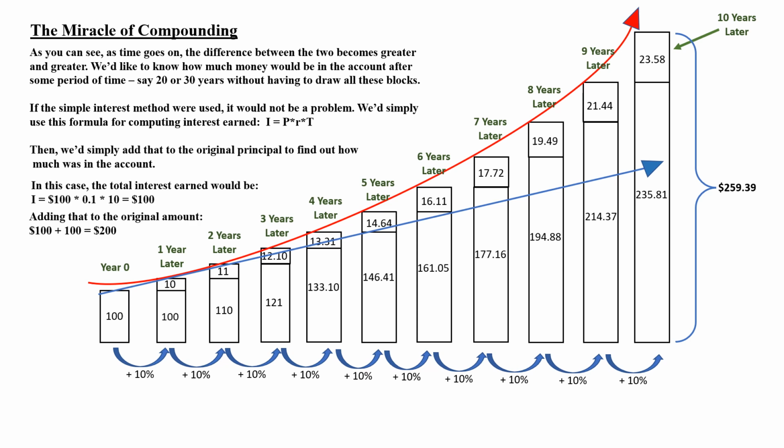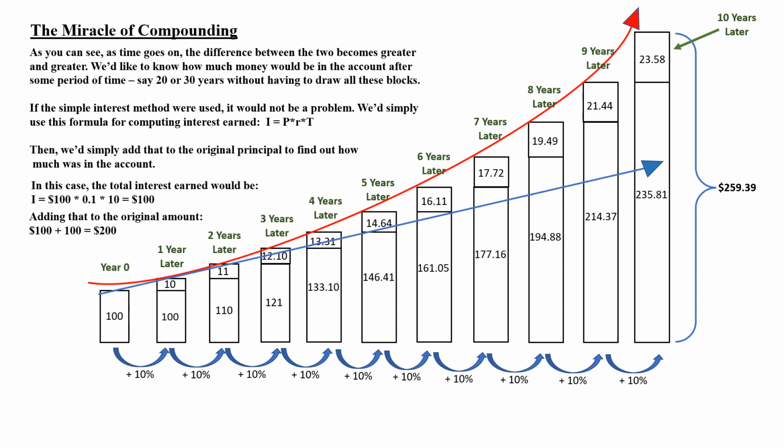In this case, the total interest earned would be 100, which is the principal, times 0.1, which is the interest rate, 10%, expressed as a decimal, times 10, the number of years in which the account earned interest. You multiply all that together, you get 100.